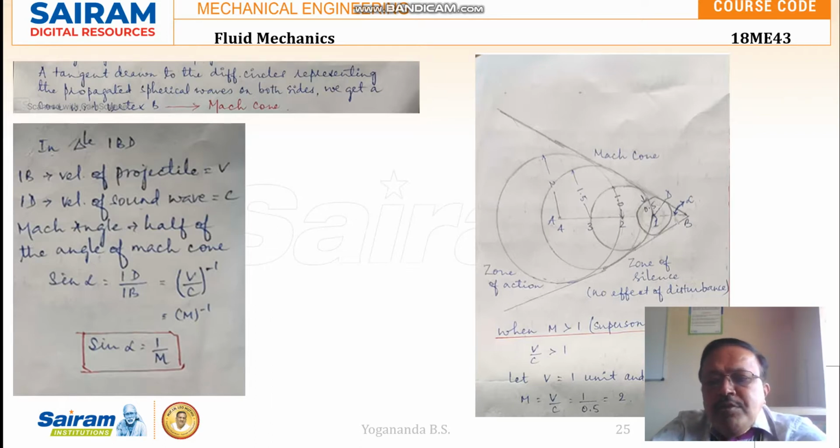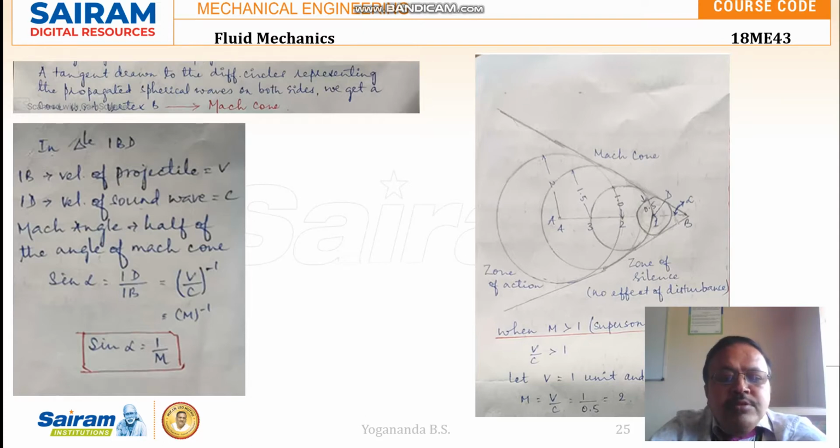Now if you take the triangle 1BD, that is this smaller triangle here, 1 is the center, B is where the Mach cone started, and D is the point on the first smaller circle.